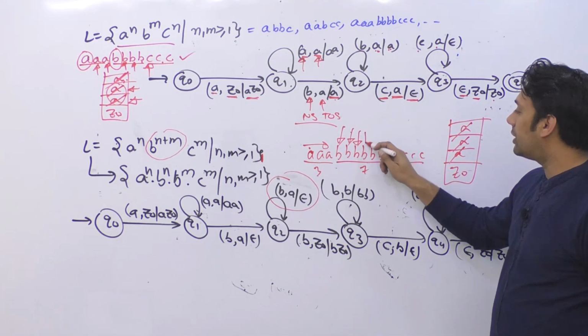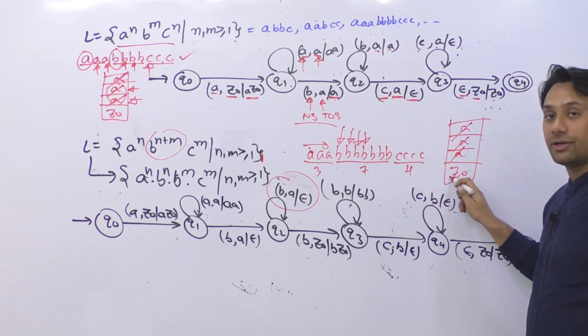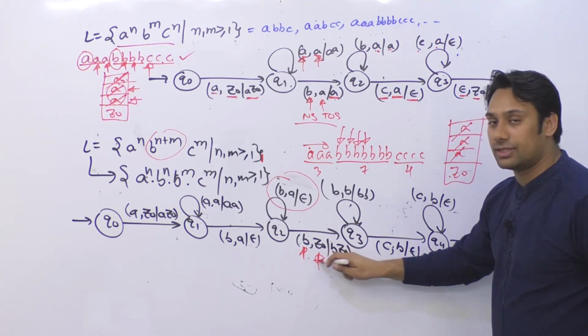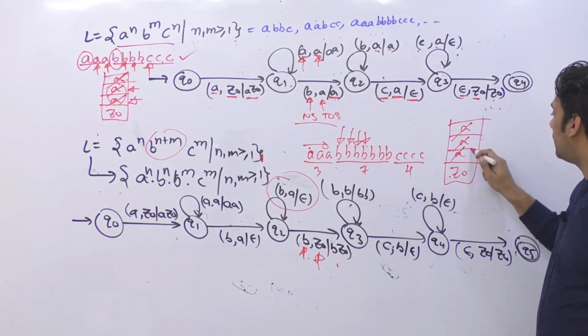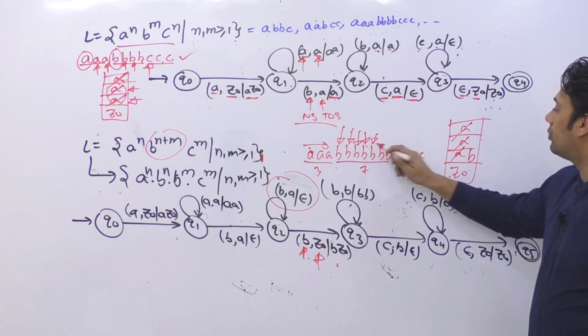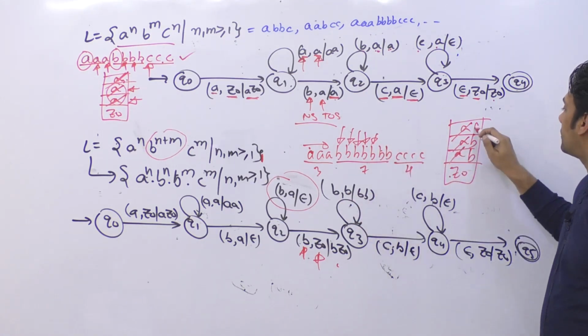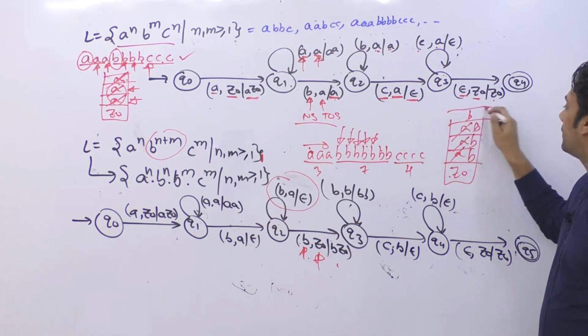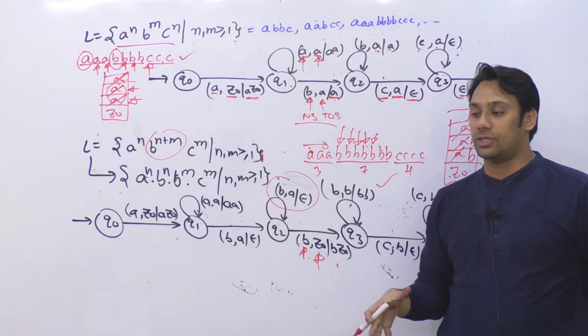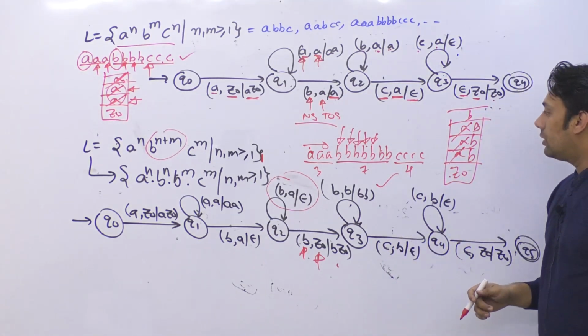Now as soon as you get one more B and your stack is having Z0, in that case you are going to insert this B inside the stack. And this loop is saying whenever you get one more B, insert it. So because of this loop, I'm going to insert all these B's inside the stack.